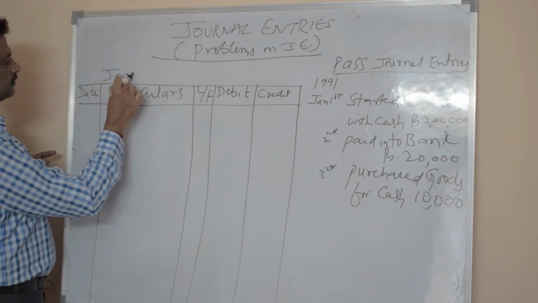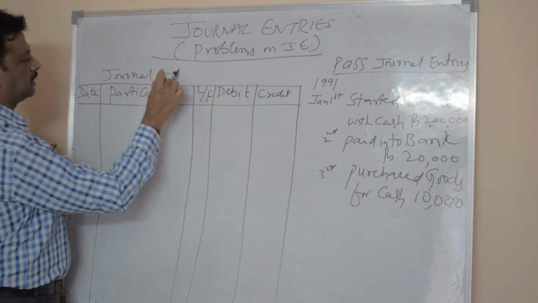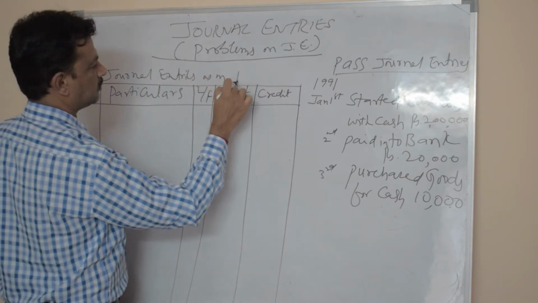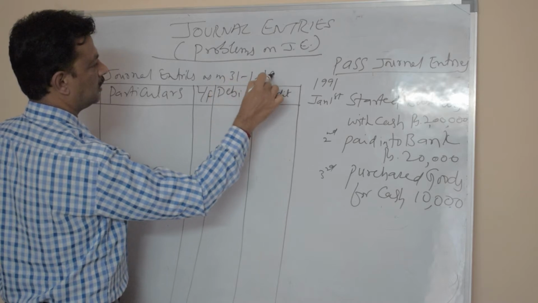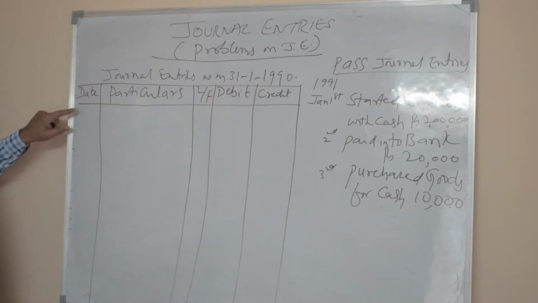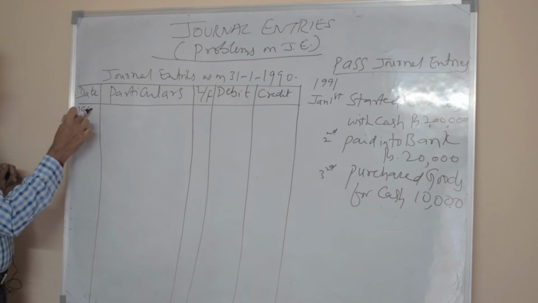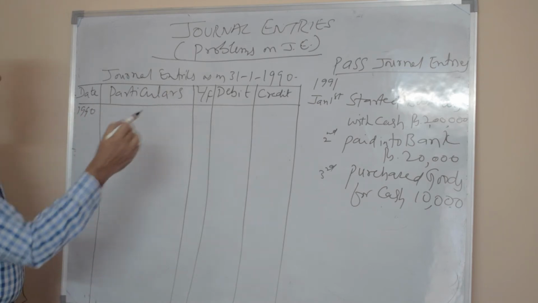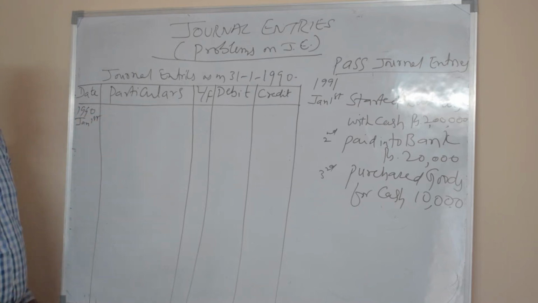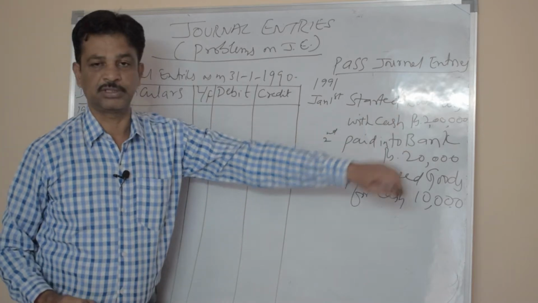Journal entries as on, say, 31/1/1990. You can write like this. First you write the date in the date column. It is on January 1st. First entry is started business with cash.